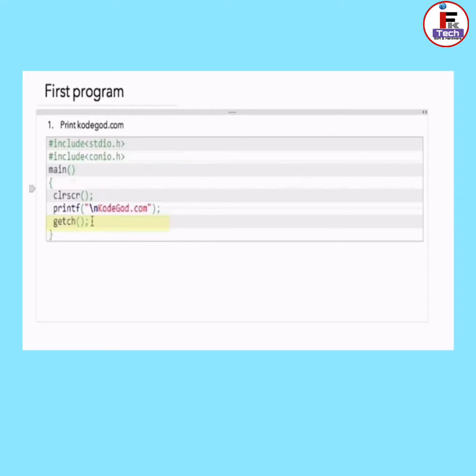Now we are going to write a small program in C. These are include statements. I am writing include stdio.h and conio.h. These two files will be required for clrscr and getch functions. These are common functions. Clrscr basically clears the output of the previous program, so we will get a clean screen. Printf displays whatever we write in it. This is a very basic program to print a simple string. Bye friends, we will meet in the next section.